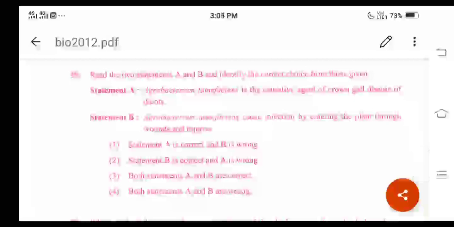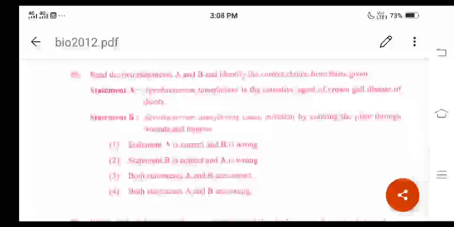Both are correct, because Agrobacterium tumefaciens is a gram negative, rod shaped bacterium, and it is the causative agent of crown gall disease of many dicot plants. What is the special character in the bacterial cells here? They have a plasmid called T plasmid, which has the tumor causing genes, and this gene causes formation of tumor when the plant is infected with the bacterium. The bacterium enters the plant when there is some wound or injury caused to the plant. This is the main reason.